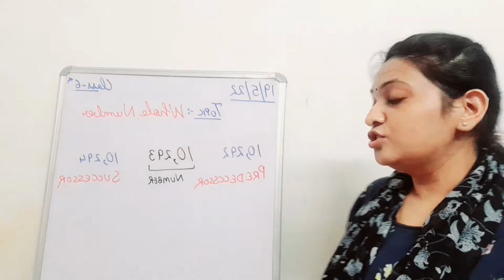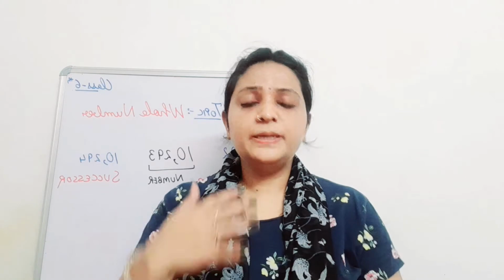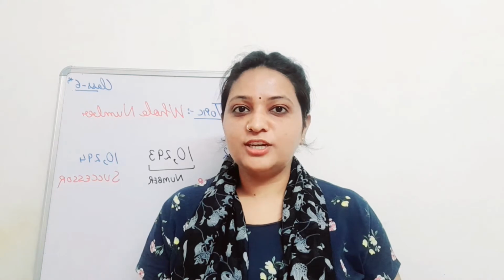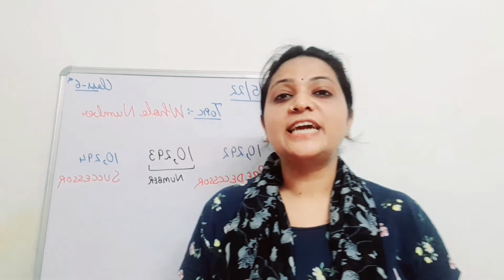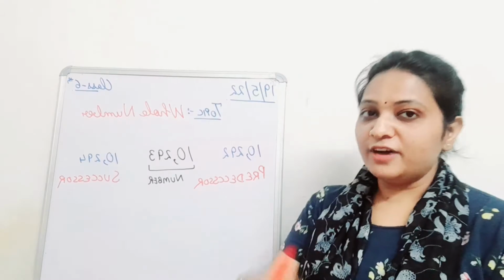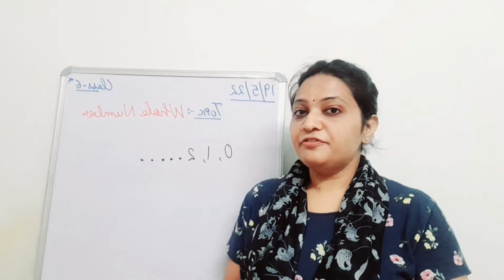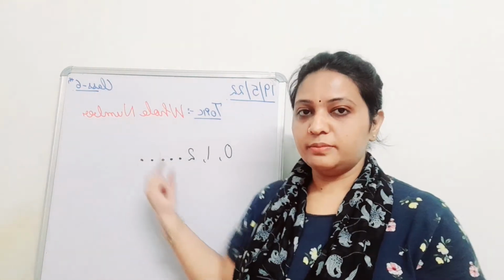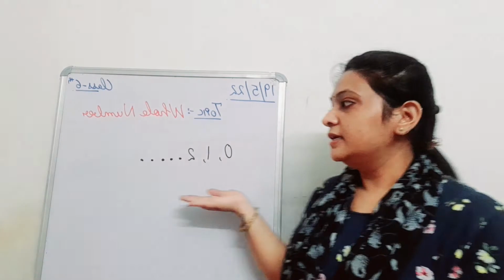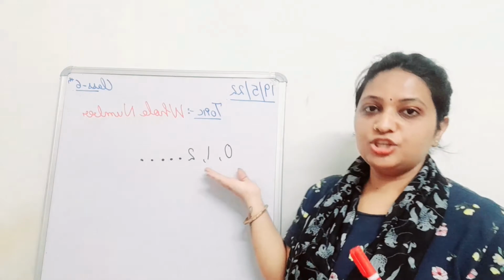Very right, students. Now one more question from my side. Verbally I am asking you, if I add 0 to the collection of natural numbers, what type of numbers will we get? Very good. We will get whole numbers. Let's proceed forward. If we add 0 to the natural numbers, we will get a collection of whole numbers.